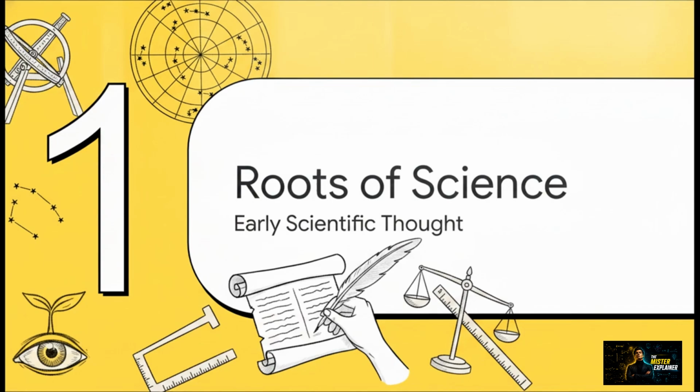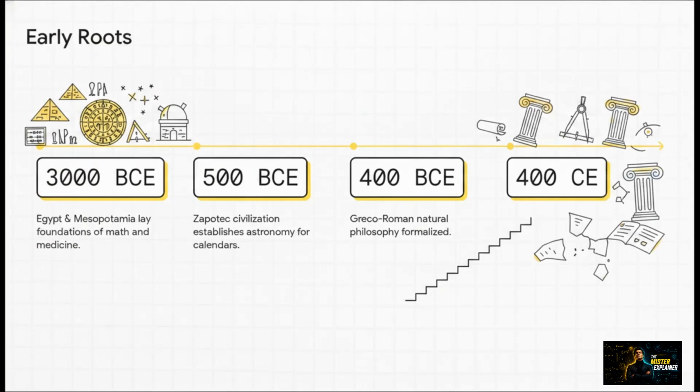Section 1. Roots of scientific thought. This is where humanity first began making documented observations of the physical world. Formal attempts to understand natural causes started globally long before the modern era. By 3000 BCE, civilizations in ancient Egypt and Mesopotamia were already laying down the foundations of mathematics, astronomy, and medicine. Over in Mesoamerica, around 500 BCE, the Zapotec civilization established incredible traditions of astronomy to produce highly accurate calendars.